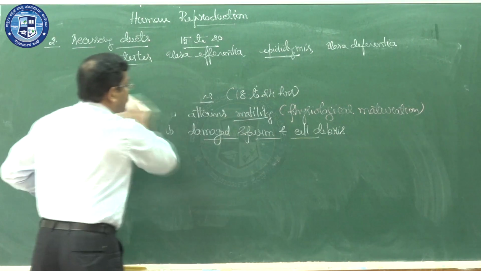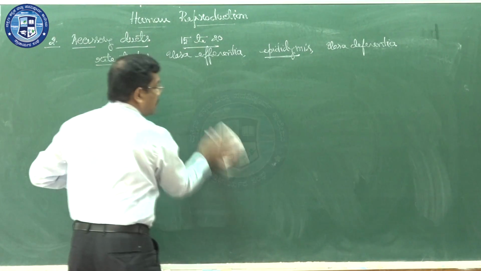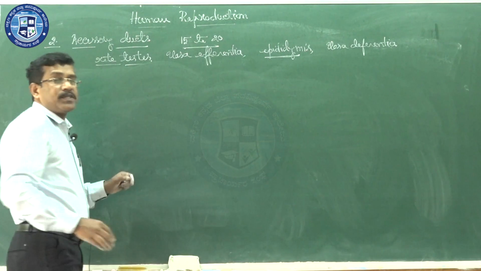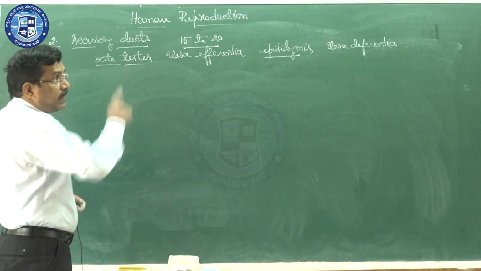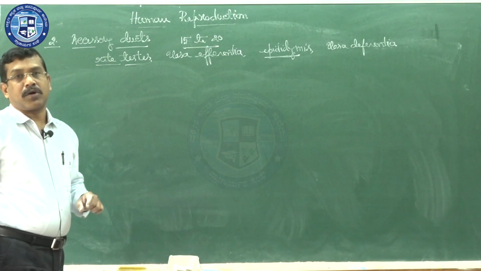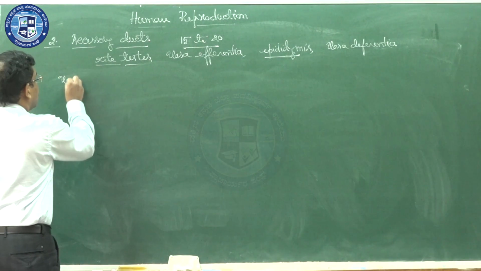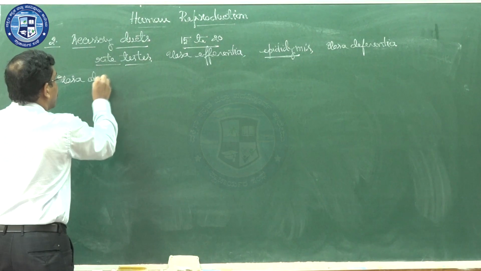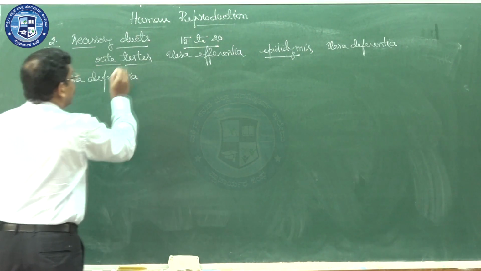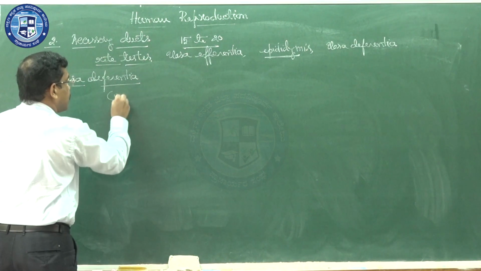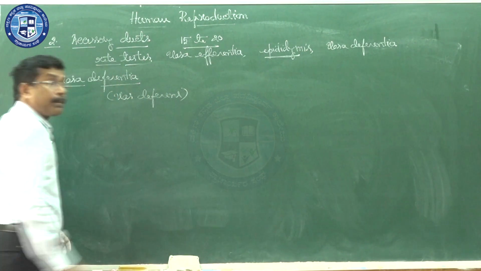the epididymis, which is a 6 meter long structure. Now this epididymis has a posterior, distal part, which we call the tail of the epididymis. That tail epididymis continues as a part called the vasa deferentia. The word itself indicates it is plural. If I use vas deferens, then it is singular.